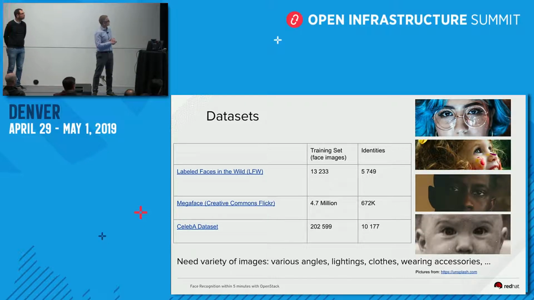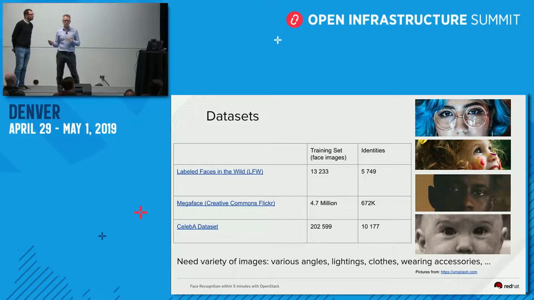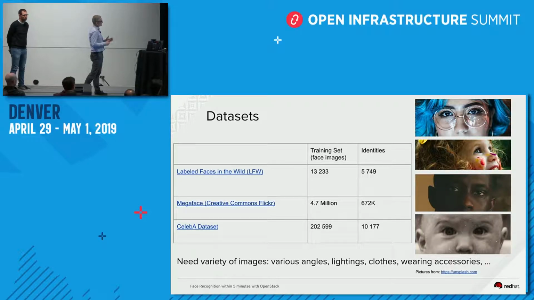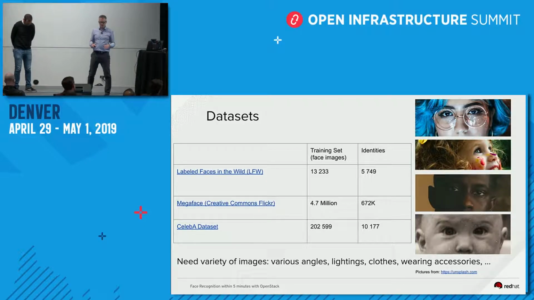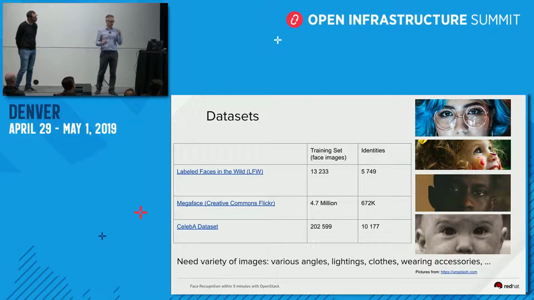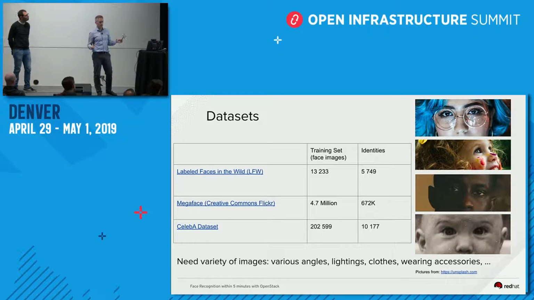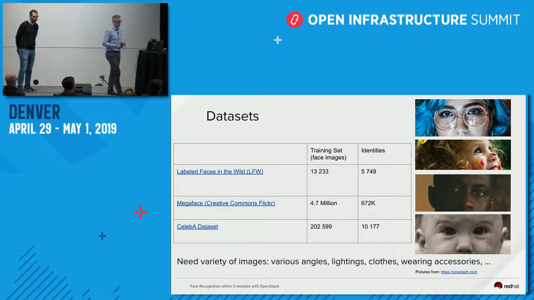So there is one data set, for example, coming from Flickr, from Creative Commons. So open source is not only good for the code, it's also good for research and for people to learn and use and produce better tools. To create this algorithm, you need lots of images with multiple angles, with lighting, close. If you take people with or without glasses, it's completely different. So getting all this information is important.